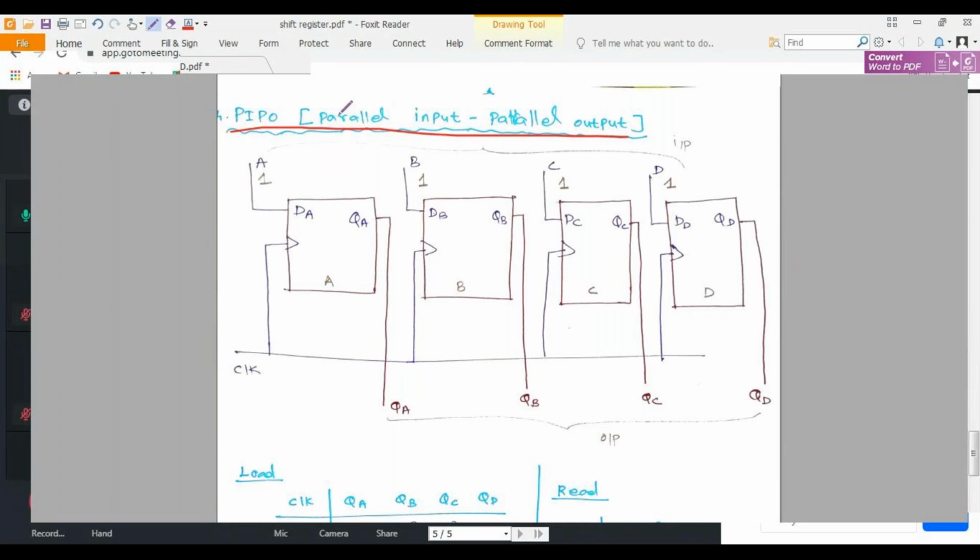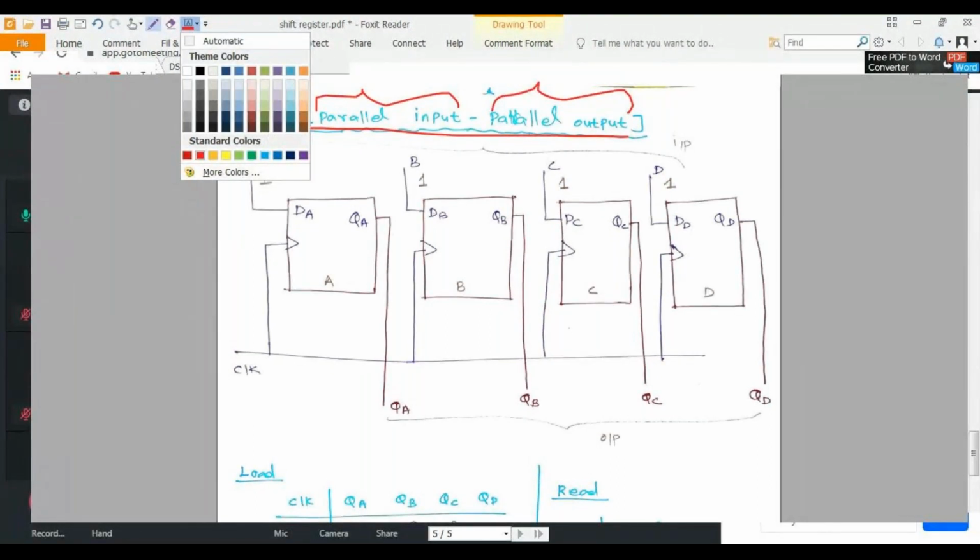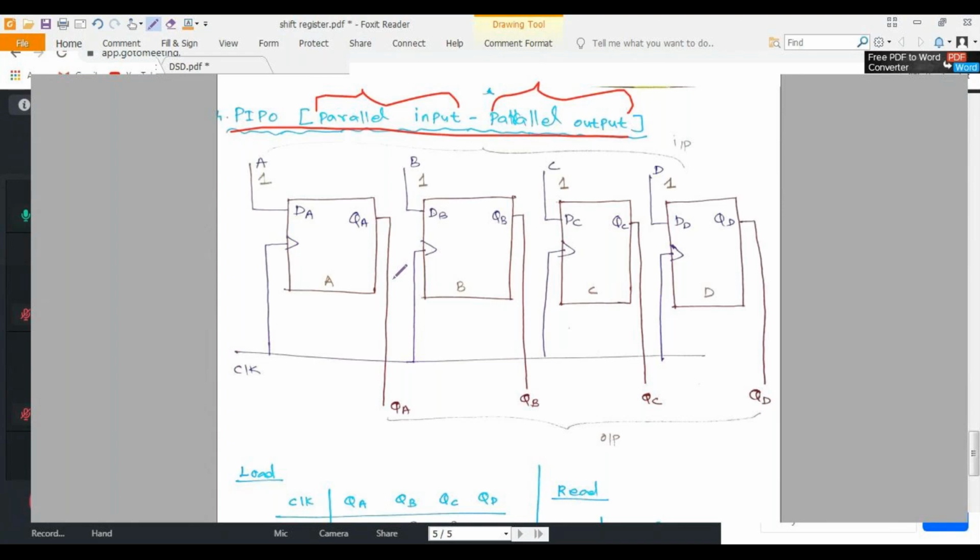So here we are giving our input in a parallel manner, and also we are taking our output in a parallel manner. Both parallel. Input parallel, output parallel. So this is the logic diagram, I mean the circuit diagram, of your 4-bit shift register. Parallel input, parallel output.